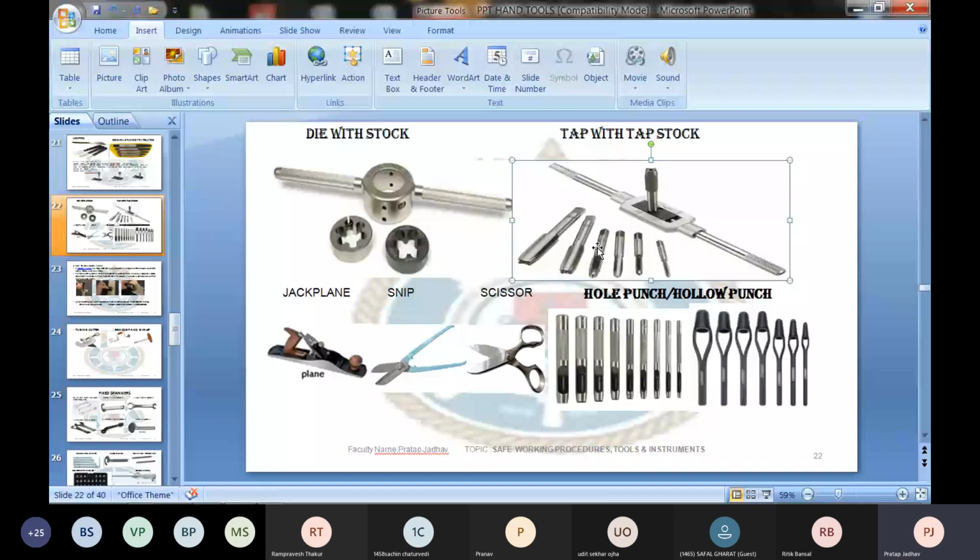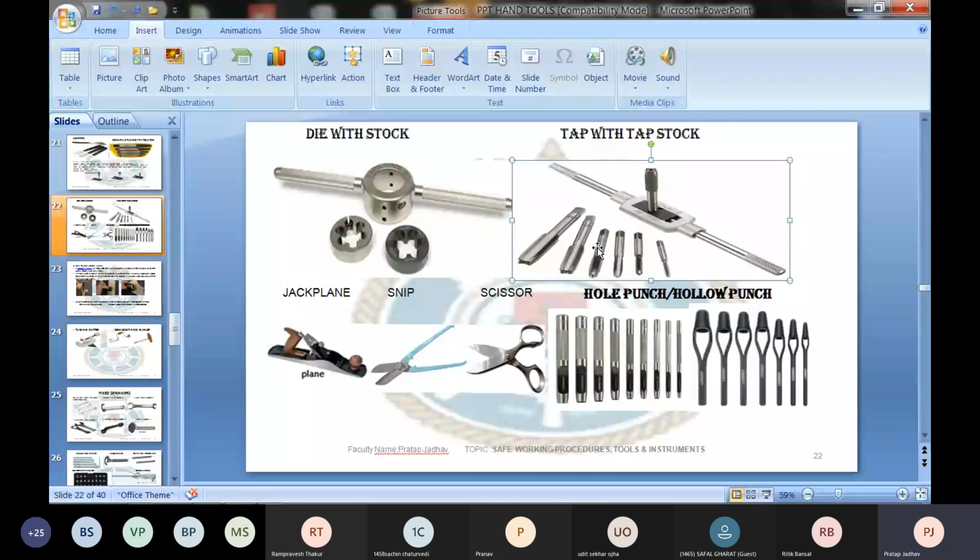Again put the die, cut the threads to a certain depth again. You keep increasing the depth so that you will get the proper finishing of the threads. And if you try to cut the threads at the designed depth without doing the proper settings, the threads will get damaged and your time and skill is going to be wasted.